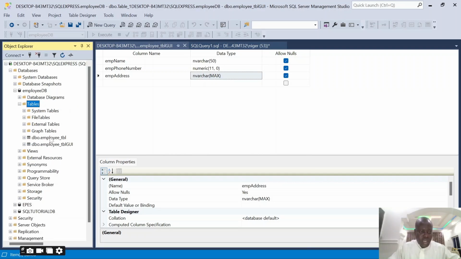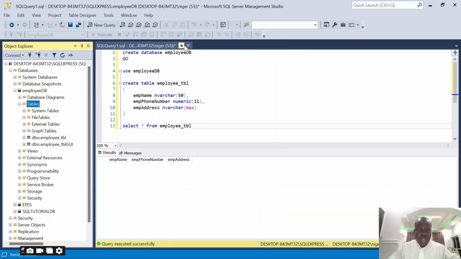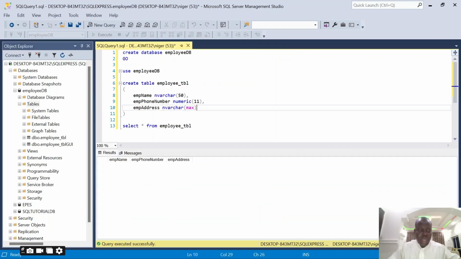So this is the one we created using the query, and this is the one we created using the GUI. So that's how to create tables using both the GUI and the query. Okay, and this is how to retrieve the record or see all the content of the table by using the query.